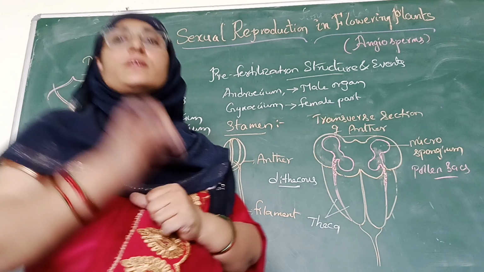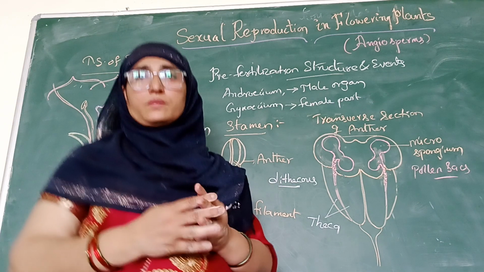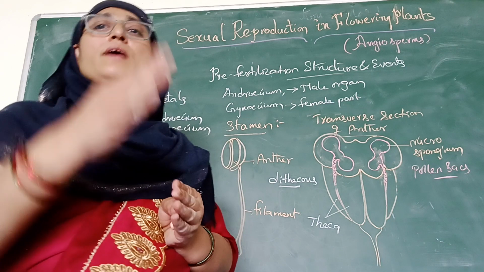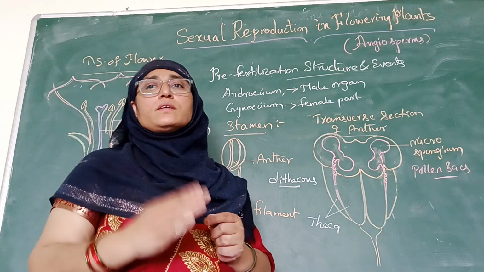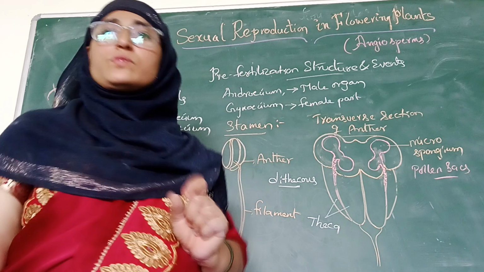To understand in detail how these pollen grains are formed within the anther, we have to take a young anther, do a transverse section of that anther, and observe its internal structure.